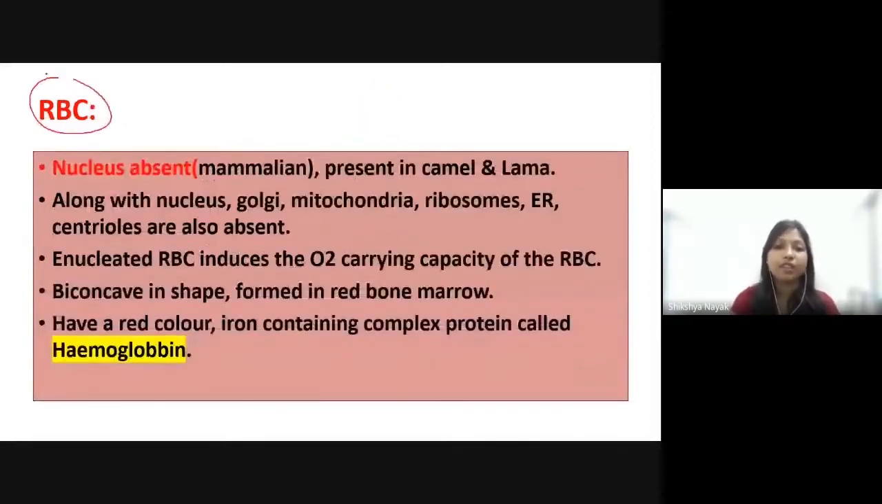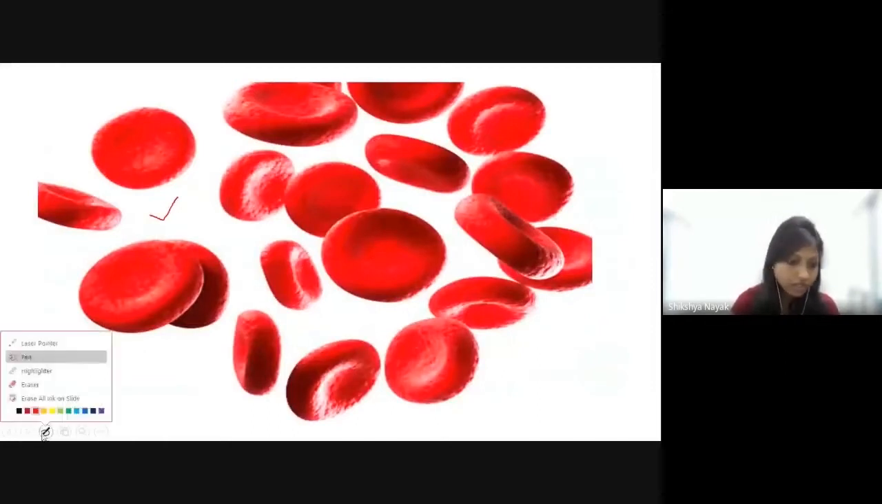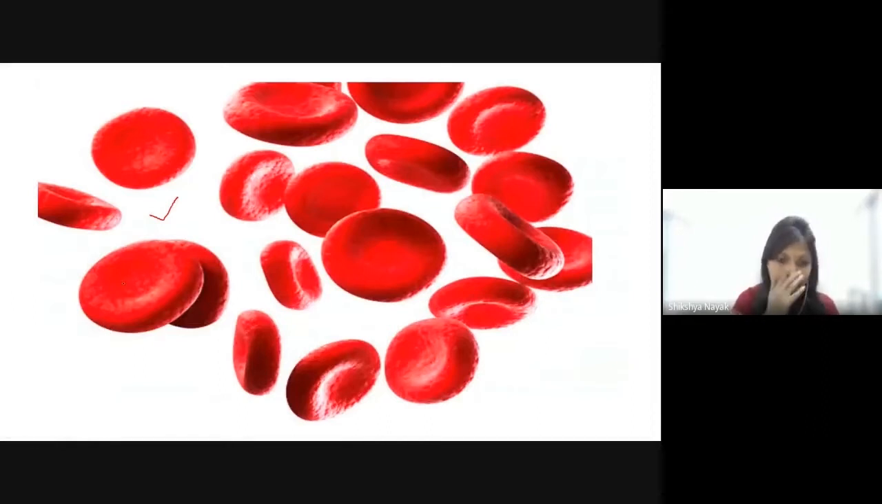So next come to the point RBC. These are the most abundant cells of our blood. They are present more in number than the other corpuscles. And RBC is mainly biconcave in shape. See the structure? They are biconcave in structure. And see there is a depression in its center.